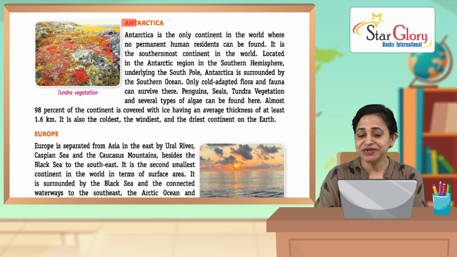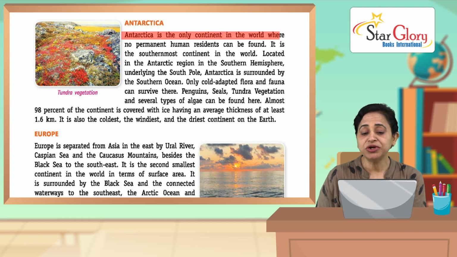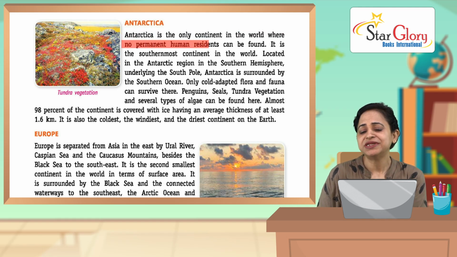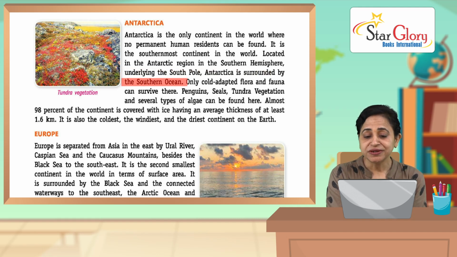Now let's talk about Antarctica. This is also very beautiful, and Antarctica is the only continent in the world where no permanent human residence can be found. It is the southernmost continent in the world, located in the Antarctic region in the southern hemisphere, underlying the South Pole. Antarctica is surrounded by the Southern Ocean.